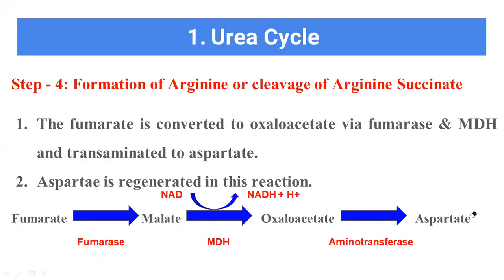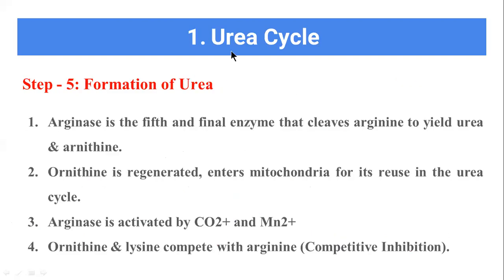Now let us see the last step in the urea cycle. Now we got aspartate here. In the final step, urea is going to be synthesized. How is it going to occur? There is an enzyme called arginase. This is the 5th enzyme and it is the final enzyme.